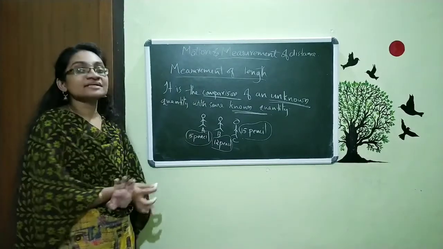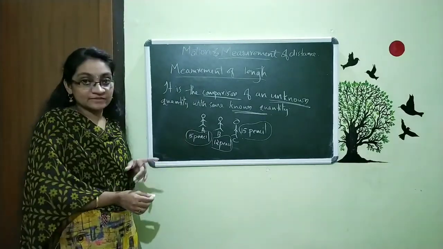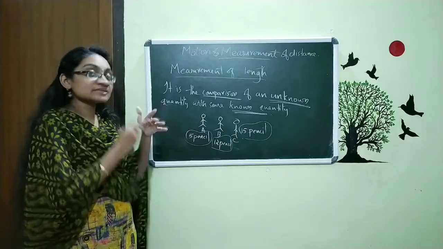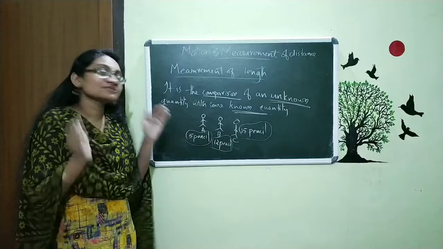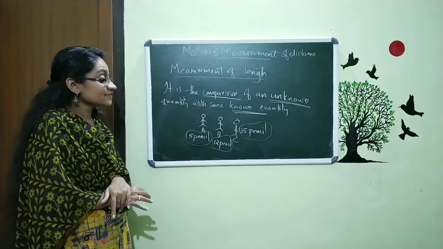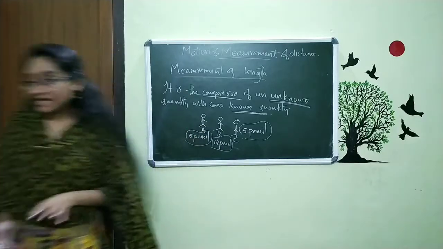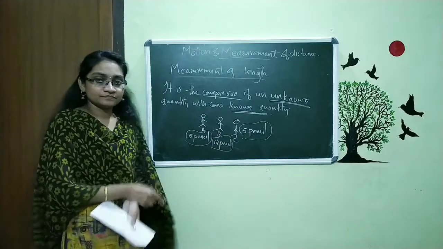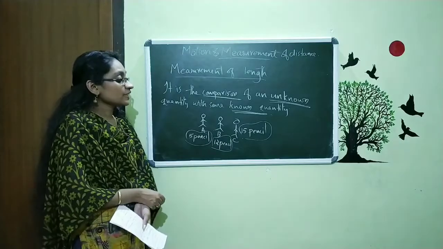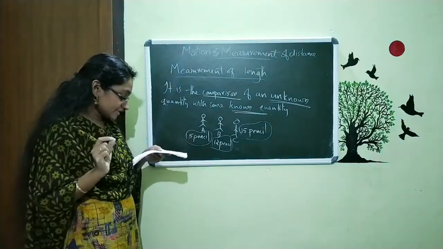Actually, all three are right within their own concept. That means this child uses a lengthy pencil, this one uses a slightly smaller pencil, and this one uses a very small pencil, and that's why they got different values. Do you think this is a proper method of measuring the length? No, not at all a proper method.